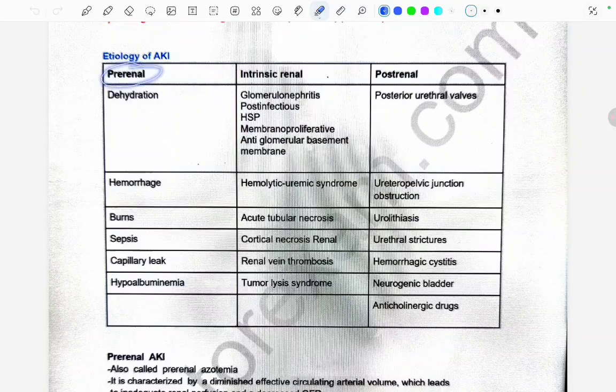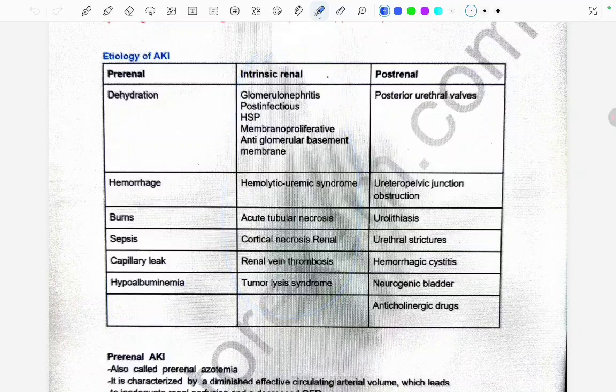Etiology is divided into pre-renal, intrinsic renal, and post-renal causes. The pre-renal causes can be dehydration, hemorrhage, burns, sepsis, capillary leak, and hypoalbuminemia. Intrinsic renal causes can be glomerulonephritis, post-infectious, HSP, membranoproliferative, anti-glomerular basement membrane, hemolytic uremic syndrome, that is HUS, acute tubular necrosis, renal cortical necrosis, renal vein thrombosis, and tumor lysis syndrome. So these are all the intrinsic causes.